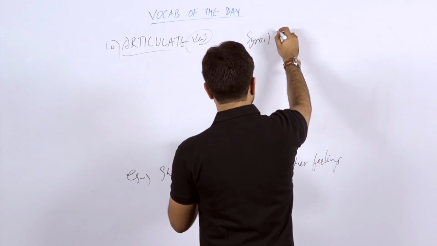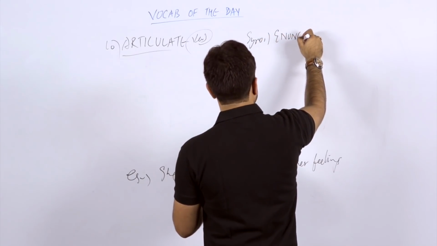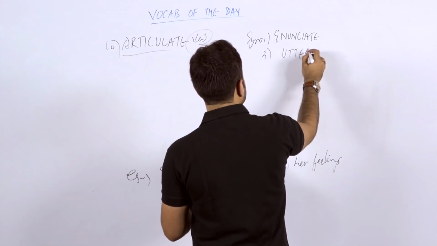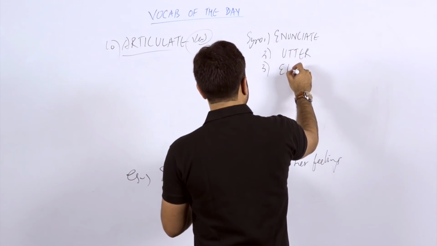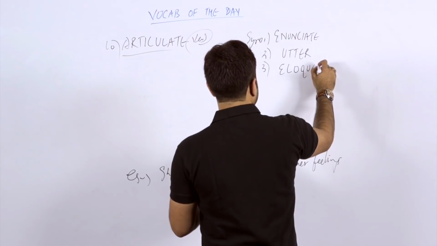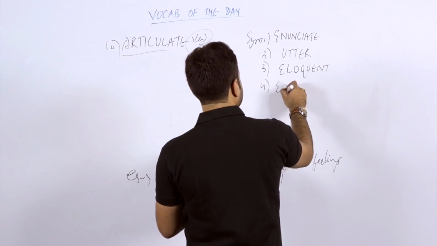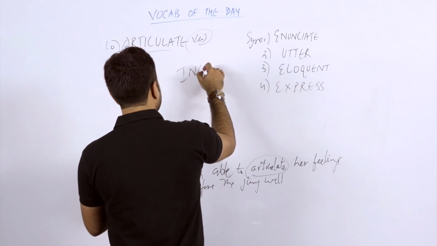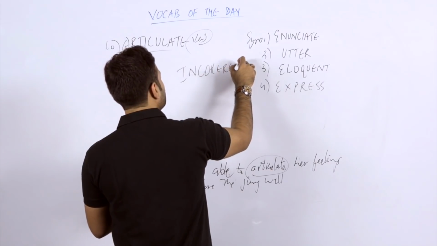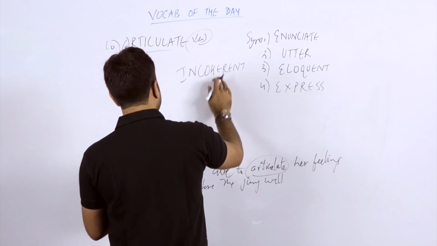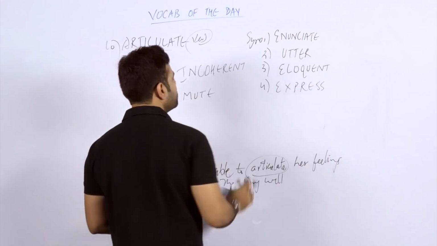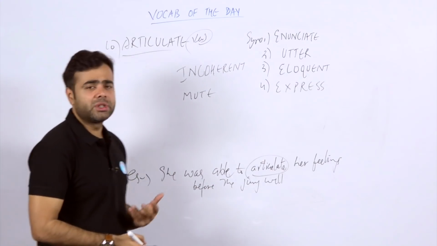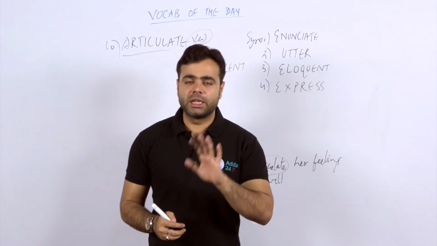Synonyms we can take, students, are E-N-U-N-C-I-A-T-E, enunciate. Second we can take utter, which is to express or say something. Third, E-L-O-Q-U-E-N-T, eloquent. Fourth we can take express. Simple words I have taken, I think you can simply connect with them. Antonym: incoherent, who cannot express or cannot make his views clear to the public or to the person he is talking to. Or you can say a person who is mute, who is not speaking, so not expressing. I believe now it's pretty clear that all the words are very simple, and articulate can be used as a verb. I think now the 10 words are clear to you, students.